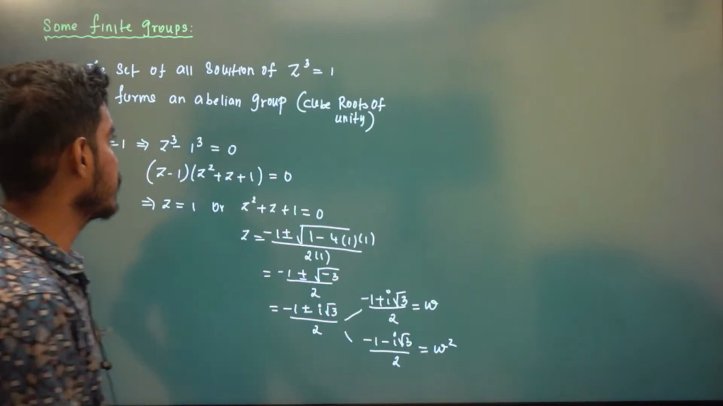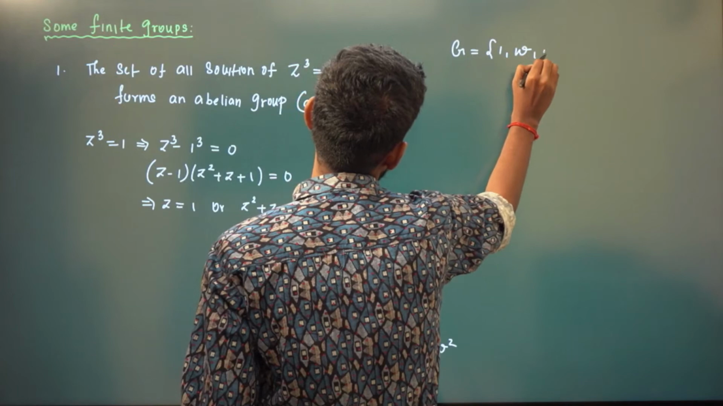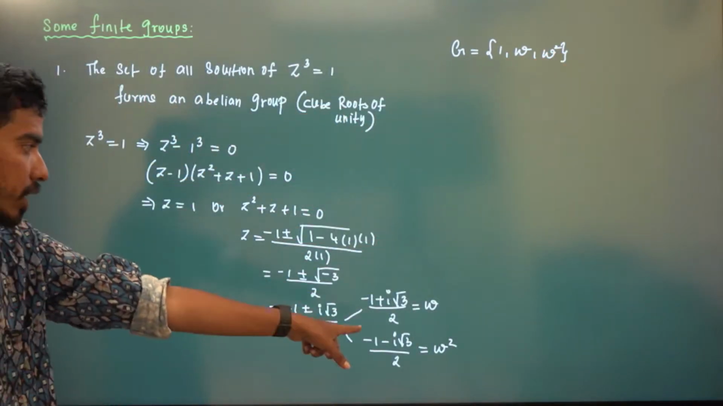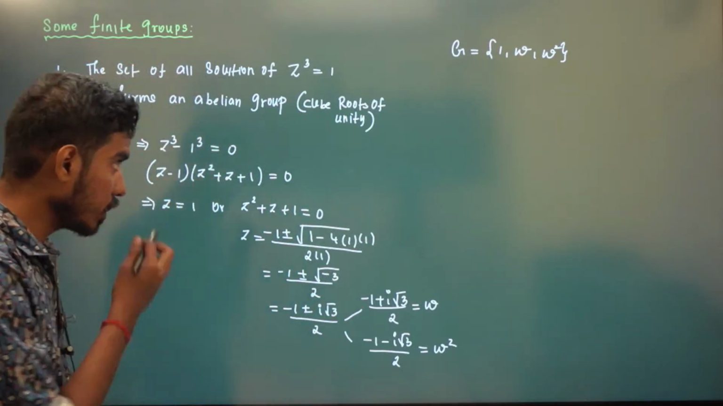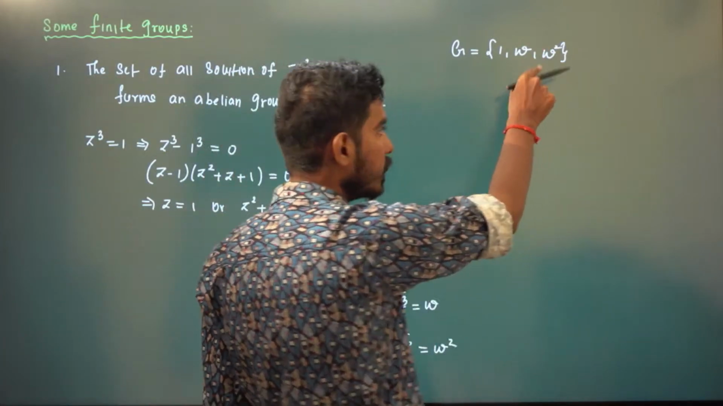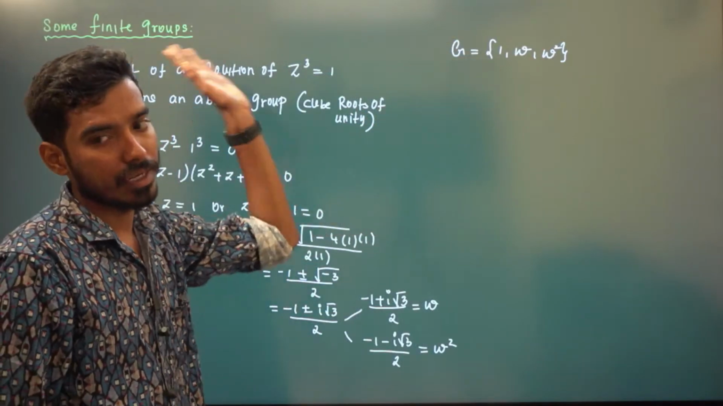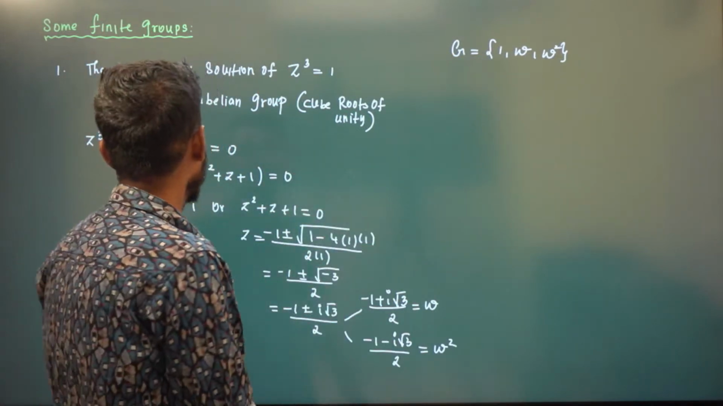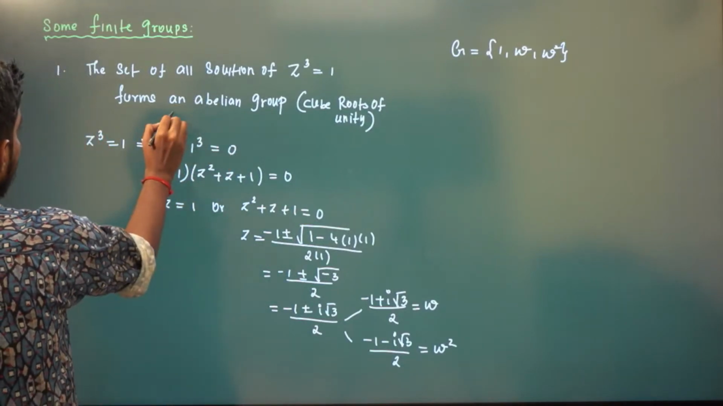So the set of all solutions, G, consists of 1, omega, omega square. Omega is minus 1 plus i root 3 by 2, and omega square is minus 1 minus i root 3 by 2. This forms an abelian group. It has only 3 elements, whereas all 13 earlier examples have infinitely many elements in G. Here the operation is multiplication.